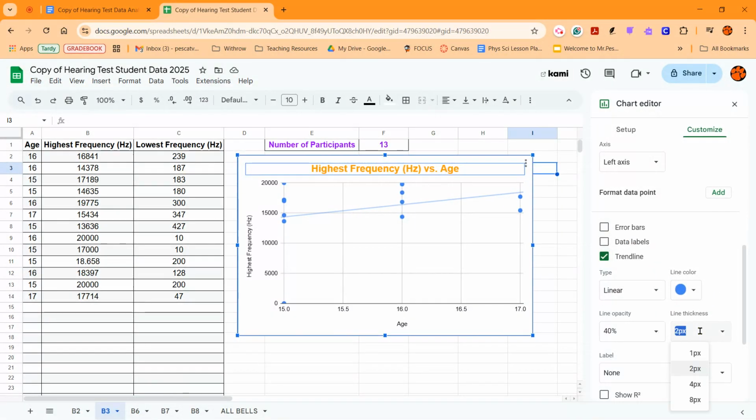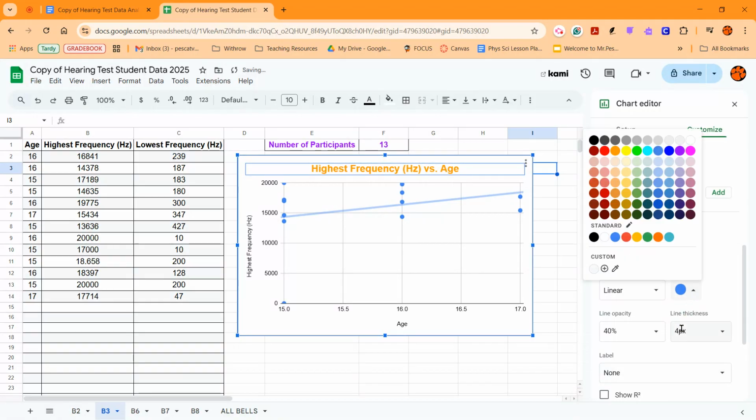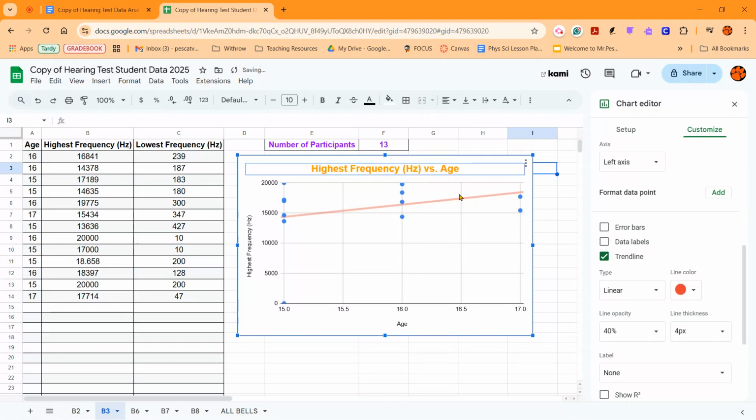All right, if you want, I'm going to make mine a little bit bigger in a different color so that it sticks out a little bit better. So that red line here is what we're looking at. All right, so that's the trend. So it shows the general trend of all the data in what direction it's moving. So as your age increases, your frequency follows this line in general.